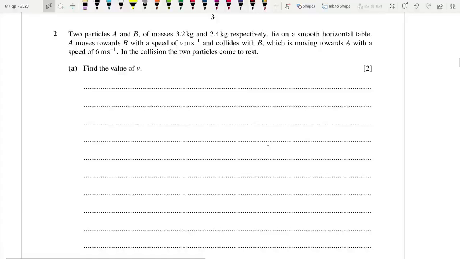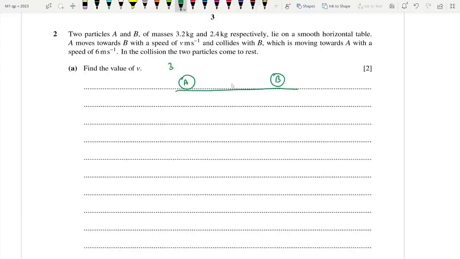Next one. Two particles A and B of masses 3.2 and 2.4 kg respectively lie on a smooth horizontal table. A moves towards B with the speed of v and collides with B, which is moving towards A. Essentially we have two particles A and B. They lie on a smooth horizontal table, no friction.